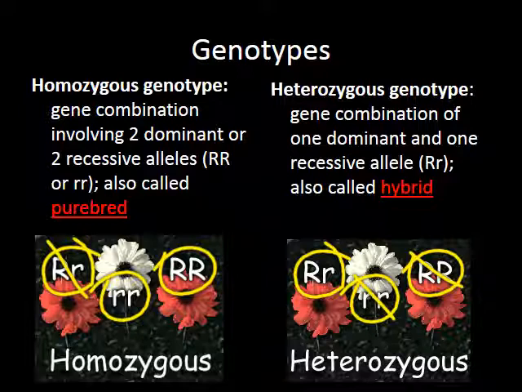When you have a mixture, we call that heterozygous, because hetero means different. So a heterozygote has one copy of the dominant and one copy of the recessive, or sometimes we refer to them as a hybrid because they have one of each.